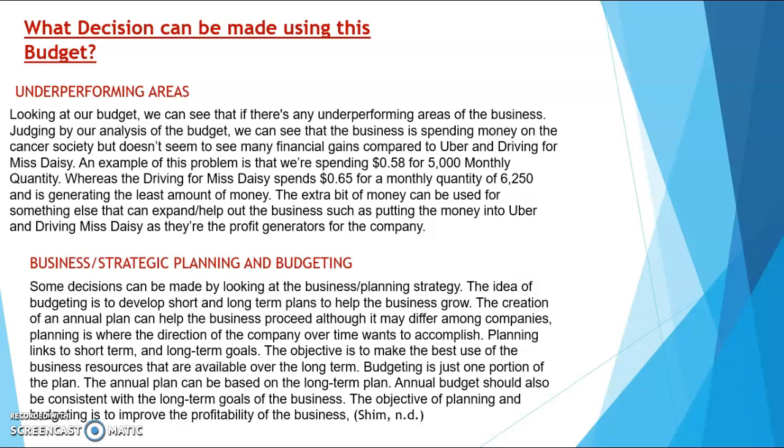Business strategic planning and budgeting. Some decisions can be made by looking at the business planning strategy. The idea of budgeting is to develop short and long-term plans to help the business grow. The creation of an annual plan can help the business proceed, although it may differ among companies. Planning is where the company decides the direction it wants to accomplish over time. Planning links to short-term and long-term goals. The objective is to make the best use of the business resources that are available over the long term.